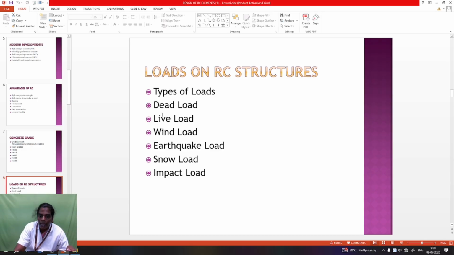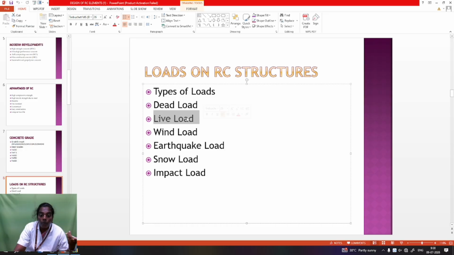After that, calculate the live load. Live load is taken using the IS 875 code book. IS 875 has part 1, part 2 and part 3. Part 1 covers dead load calculation. Part 2 covers the live load. A table there shows that for a residential building the assumption is 4 kilonewton.